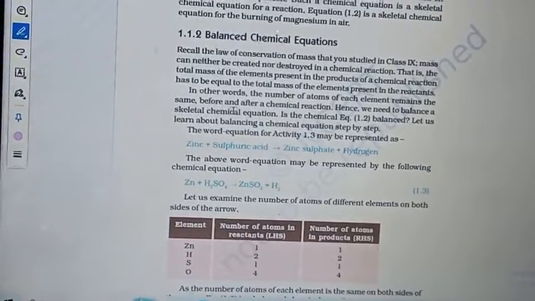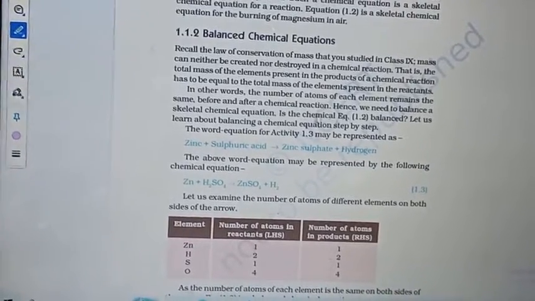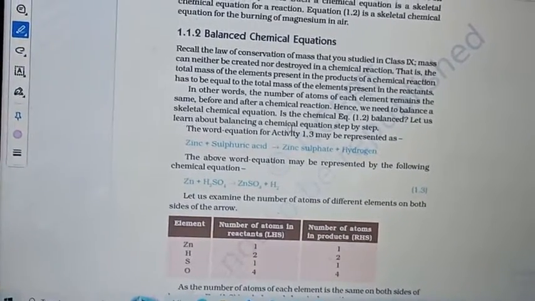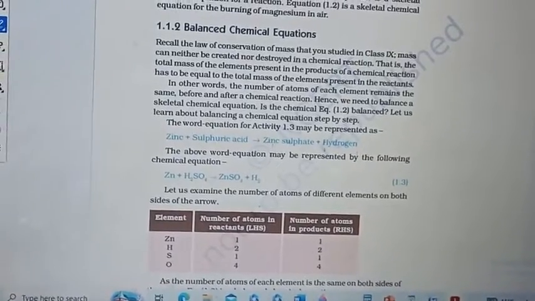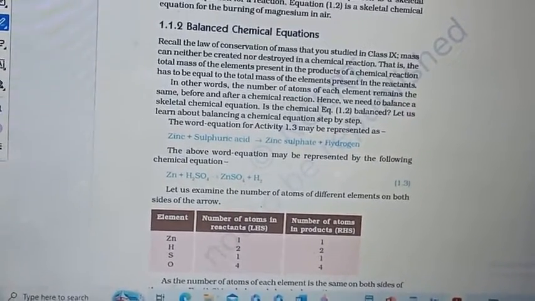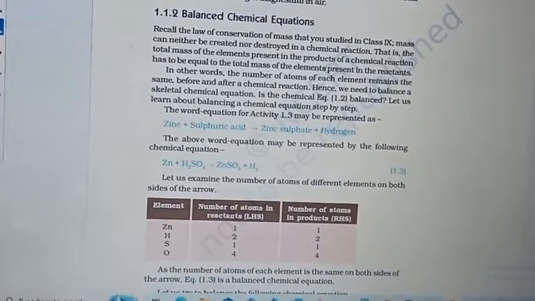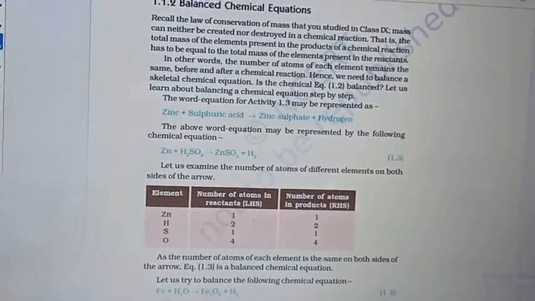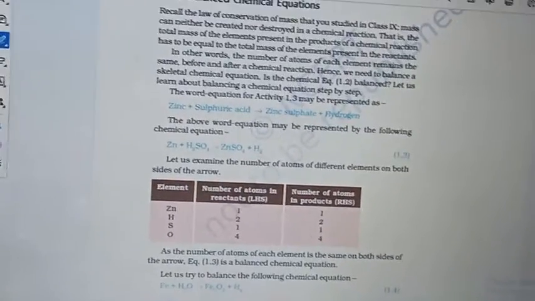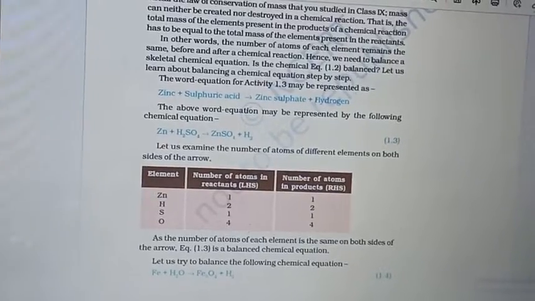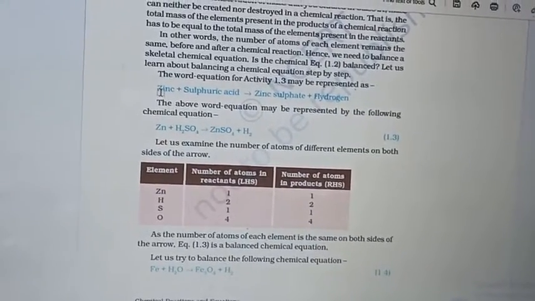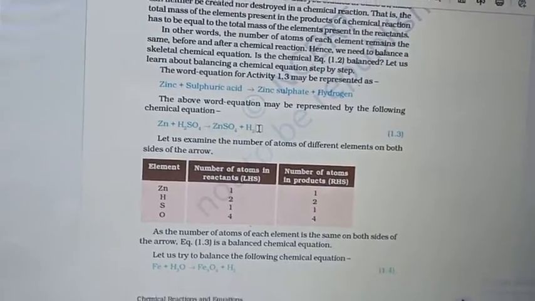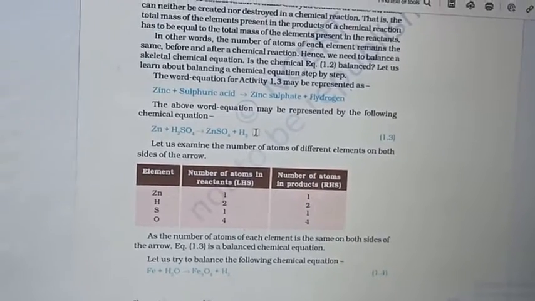So we need to balance the skeletal equation, that is, chemical equation 1.2. Let us learn about balancing a chemical equation. Here we are going to learn how we can balance a chemical equation. First, zinc plus sulfuric acid. In Activity 1.3, we took zinc and reacted it with dilute sulfuric acid to form zinc sulfate and hydrogen in the form of gas.